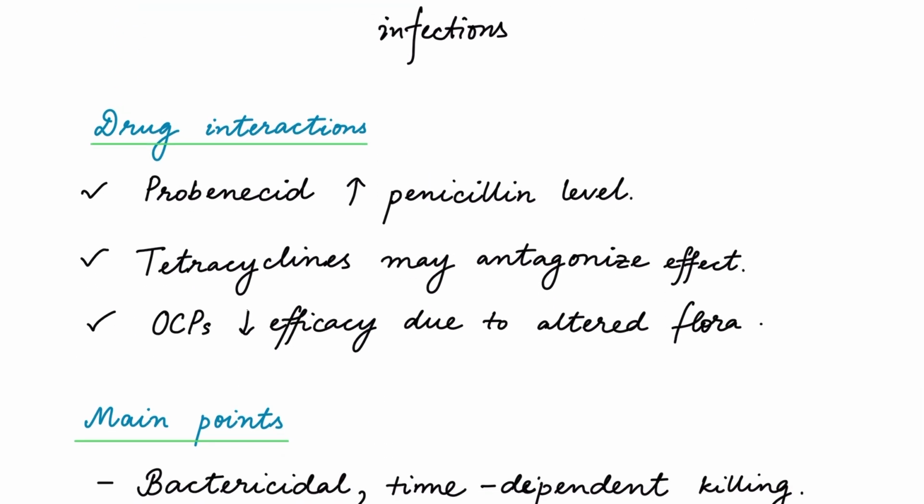Now, what are the drug interactions? So probenecid inhibits renal tubular secretion of penicillin, thereby increasing its plasma concentration and duration of action. Tetracyclines may antagonize the bactericidal effect of penicillin by slowing bacterial growth. Penicillin may also reduce the efficacy of oral contraceptives by altering intestinal flora involved in hormone metabolism.